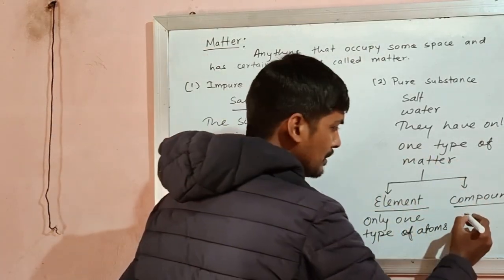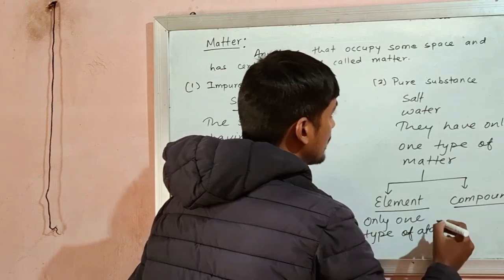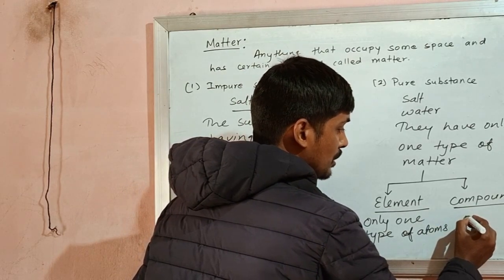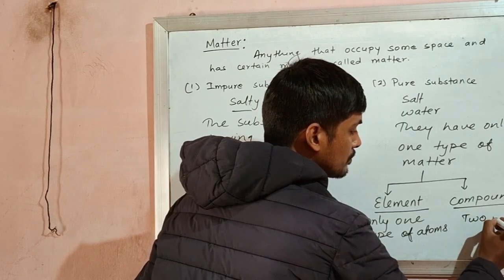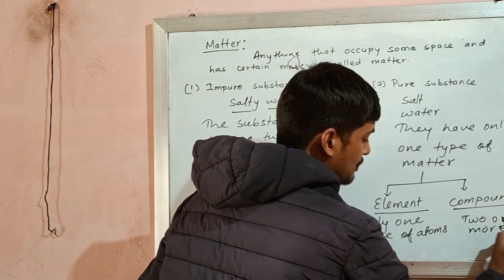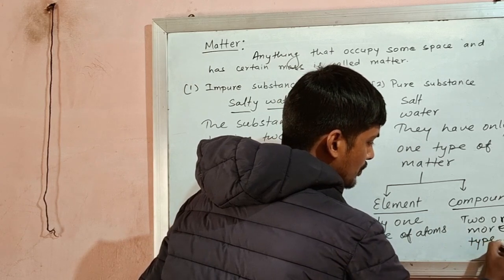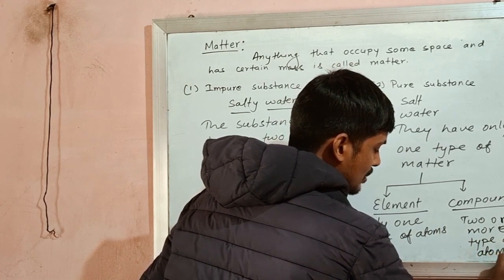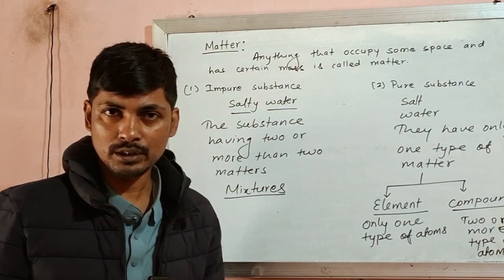But if any pure substance is composed of two or more types of atoms, then it is called a compound.